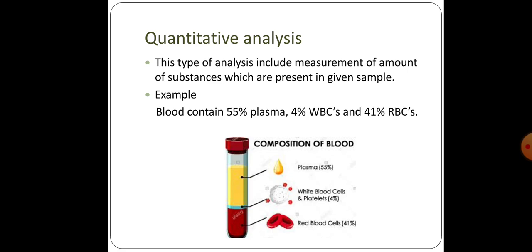For example, when we analyze the composition of blood, we come to know that blood contains 55% plasma, 4% white blood cells and 41% red blood cells. This type of analysis which gives information about the amount of components present in blood is known as quantitative analysis.